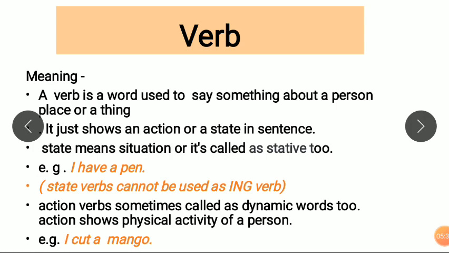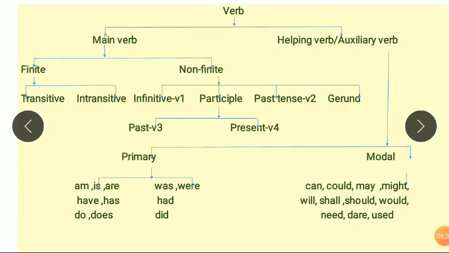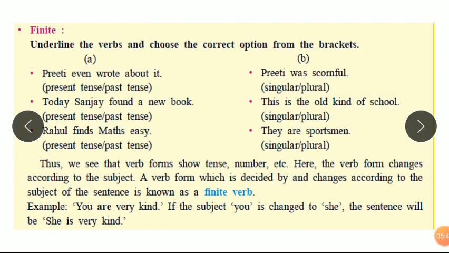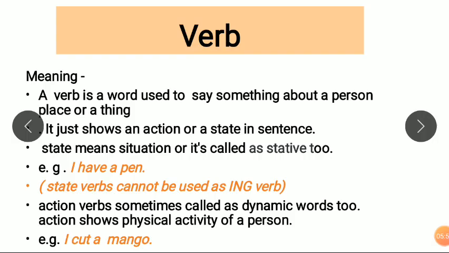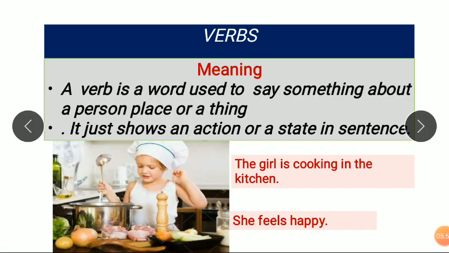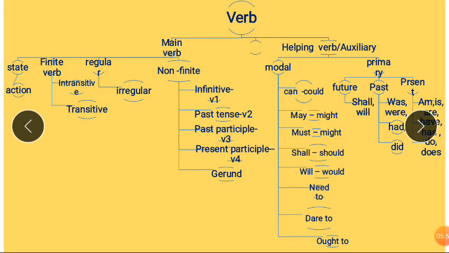Now see, here is another chart. We are going to explain it later. Now see, we have seen what a state word and an action word are. After that we are going to see finite verbs. See in this picture, finite verbs are there.